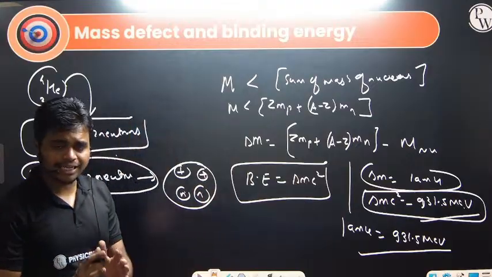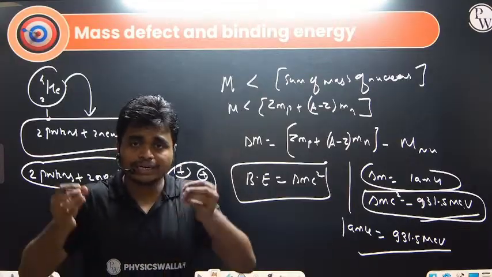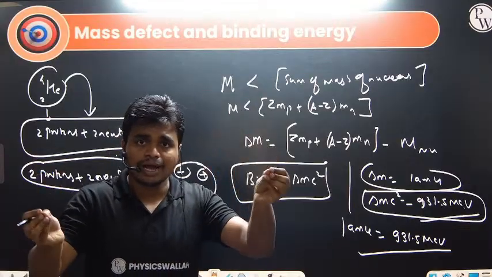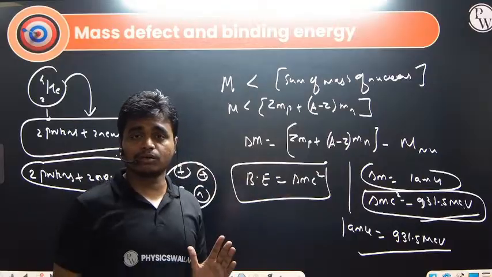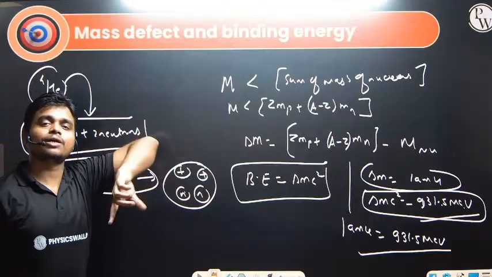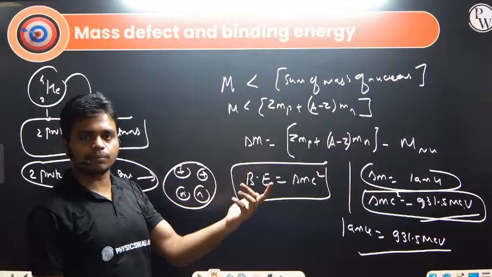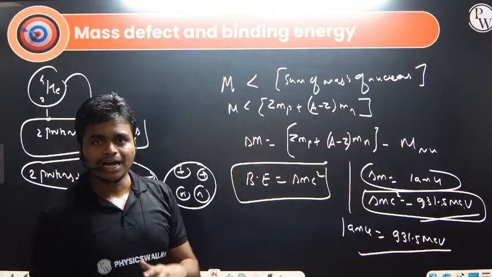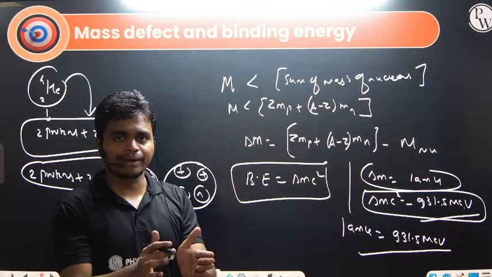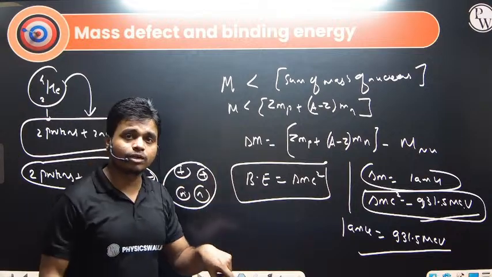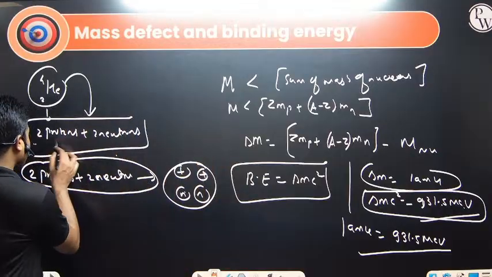Whatever the mass difference we get, so we are taking two neutrons and two protons and combining them, forming the helium nucleus. The mass of the helium nucleus is less than the sum of the masses of the nucleons, and that difference in mass is converted into binding energy. The binding energy is the energy required to hold the protons and neutrons inside the nucleus. This energy is released when two protons and two neutrons combine to form the helium nucleus, and it will be required to break the helium nucleus into its constituent nucleons, the protons as well as neutrons.